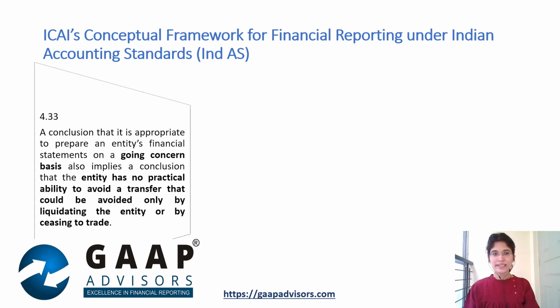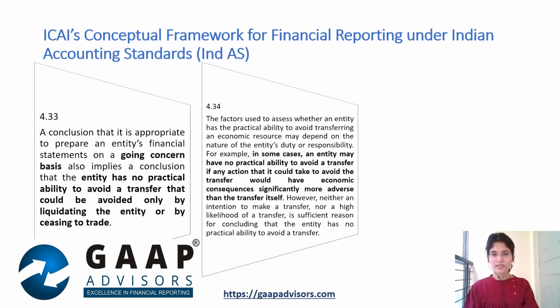This is because the entity's responsibility to transfer the economic resource, which in this case is payment of CSR liability, could be avoided only by ceasing to operate, which is untrue when the financial statements are prepared using going concern basis of accounting. The conceptual framework regards having profits in the current year and past 2 years in aggregate as the obligating event and requires recognition of liability the moment the company does not have any practical ability to avoid